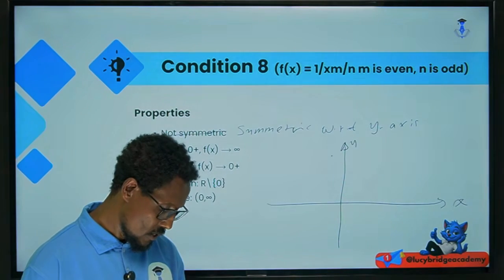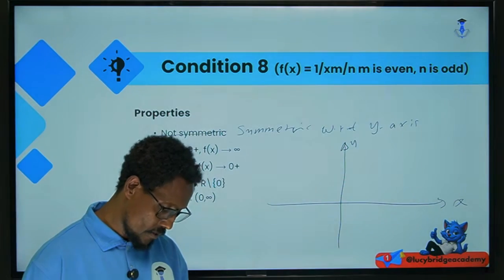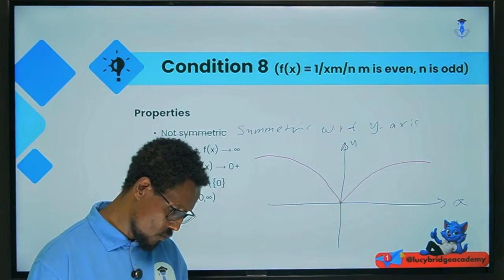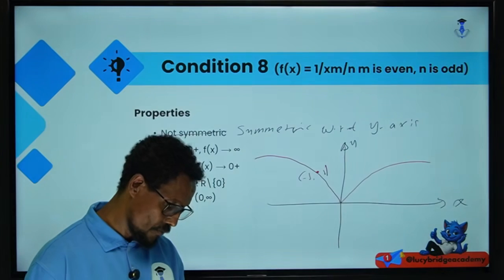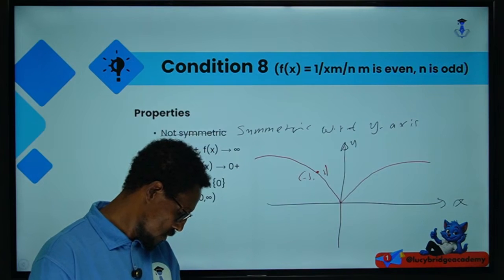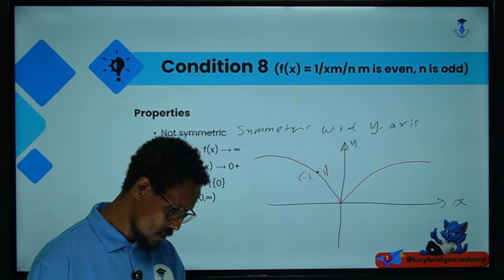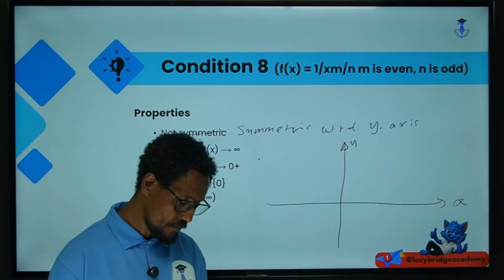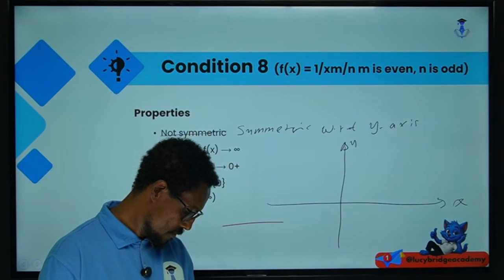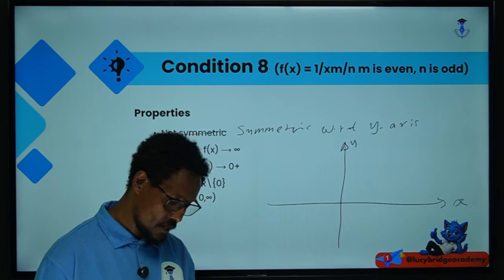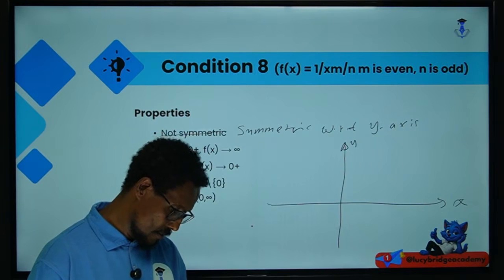Again, look at the graph; it looks like this.